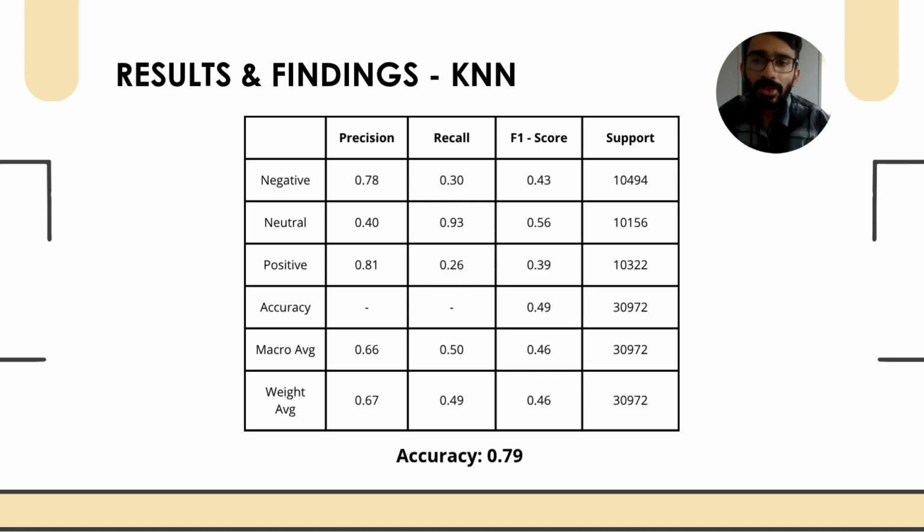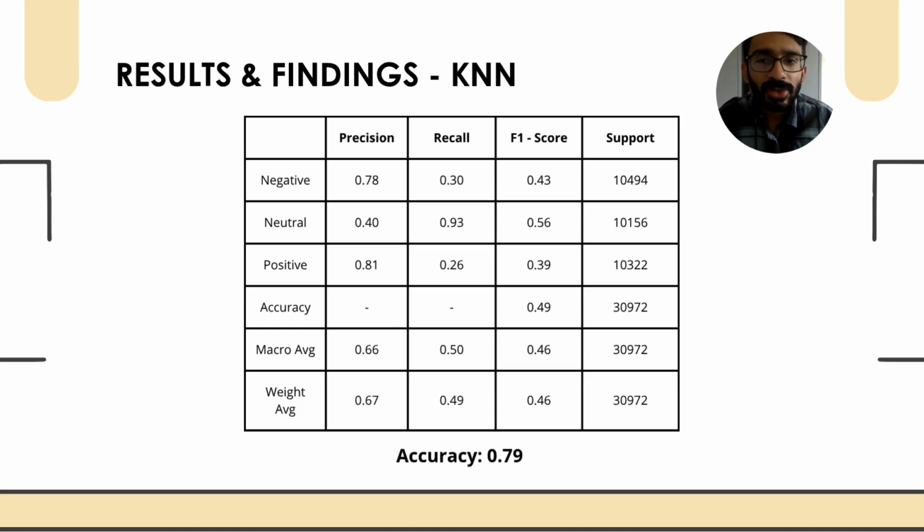The last model we tested is the KNN model, the K-nearest neighbors model. This one had the poorest performance compared to the other two models, SVM and naive Bayes, because it achieved only 49% accuracy.